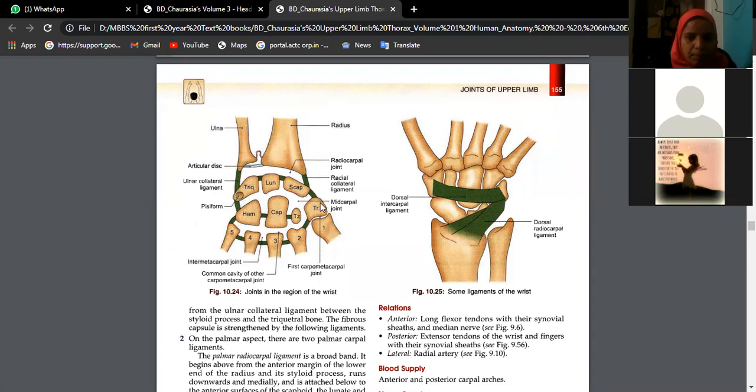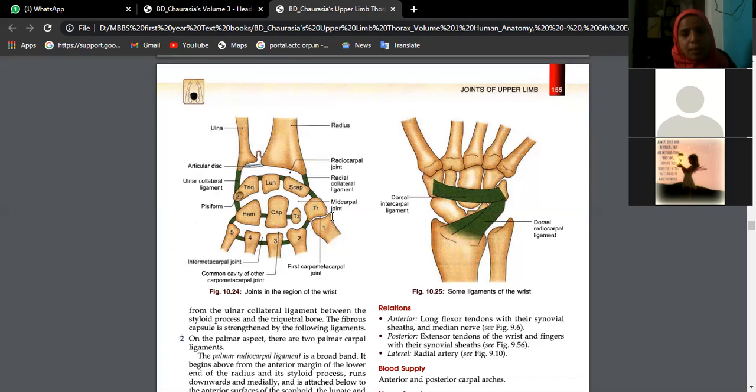Between the trapezium and the base of the first metacarpal bone, we have a joint formed, which is called the first carpo-metacarpal joint. You see the concavo-convex surface of the base of the first metacarpal fitting into the reciprocally concavo-convex surface of this trapezium bone.